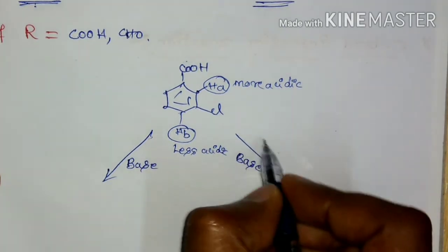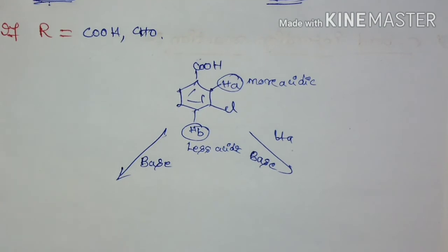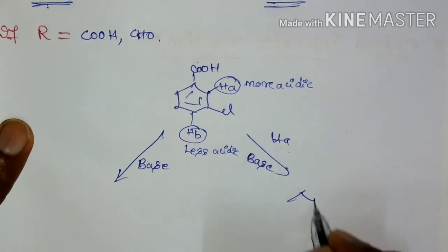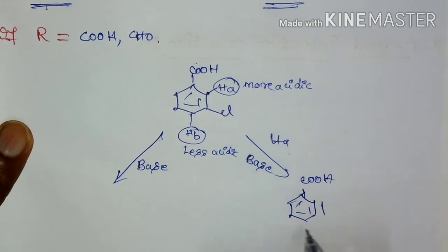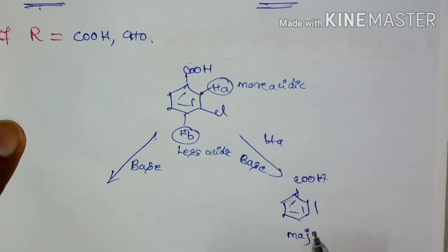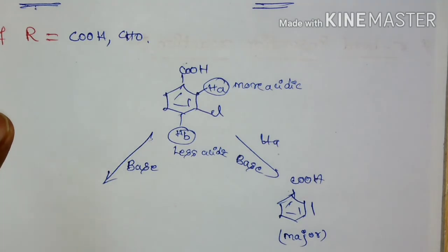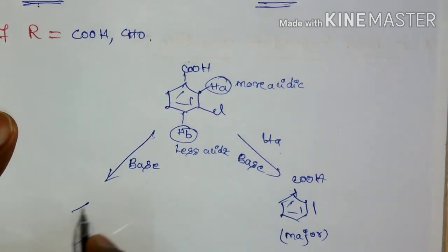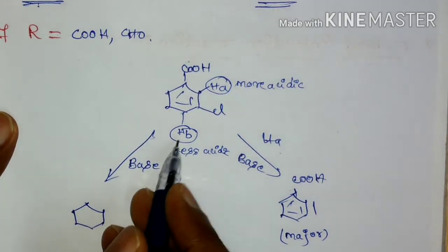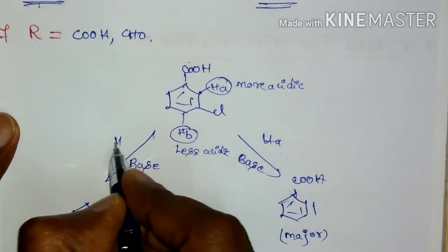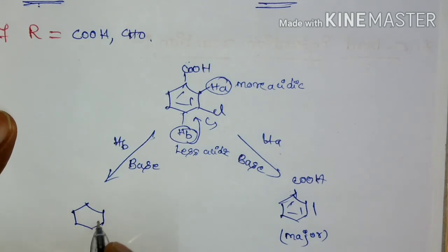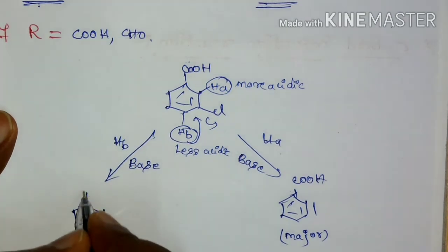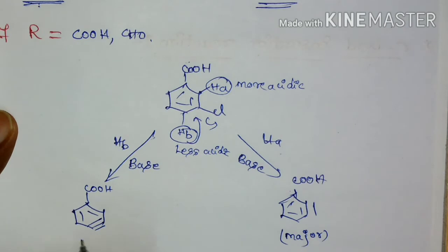Okay, so now if I remove this Ha proton, then I am going to get this benzyne. So this will become the major product in the case of an electron withdrawing group. So if I remove Hb, if it undergoes elimination, then I am going to get this benzyne, which is the minor product.